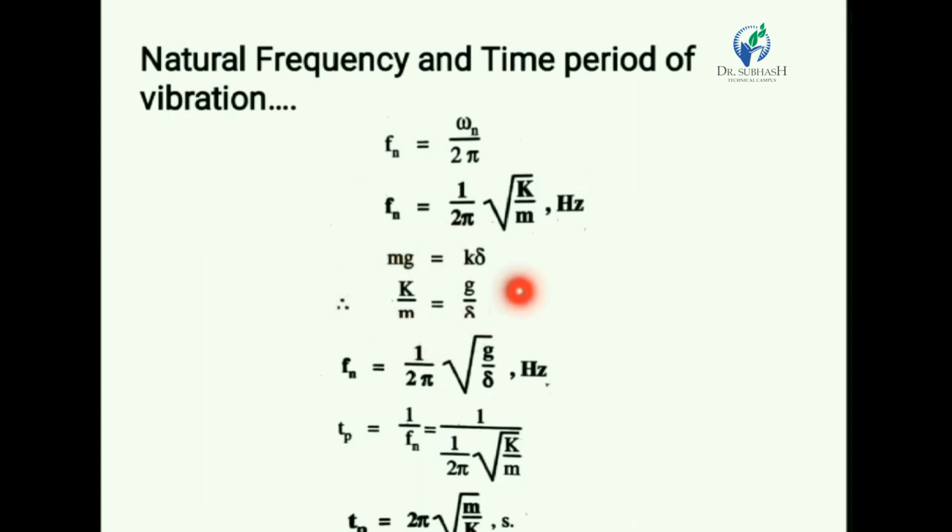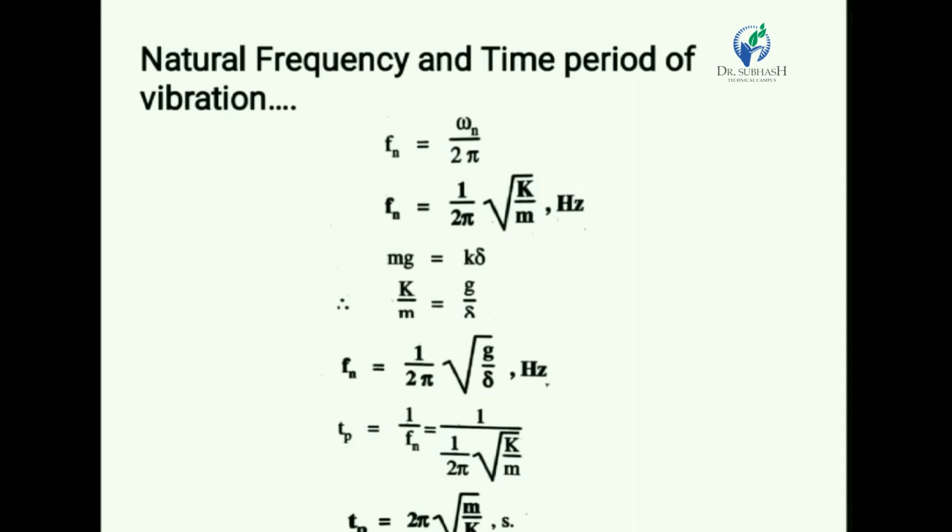Again we know that mg is equal to k delta, so k by m is equal to g by delta. So we can replace k by m with g by delta. So we get another equation, natural frequency Fn is equal to 1 upon 2 pi into root g by delta.